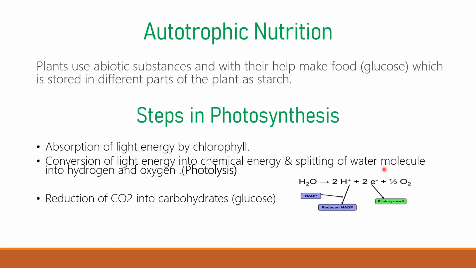Then splitting of water molecules into hydrogen and oxygen ions, whatever energy is released, and whatever chemicals are formed during the above two processes. The above two processes are also known as the light phase or the light reaction of photosynthesis. And the last process, in which carbon dioxide will be reduced to carbohydrates, will be the dark reaction.